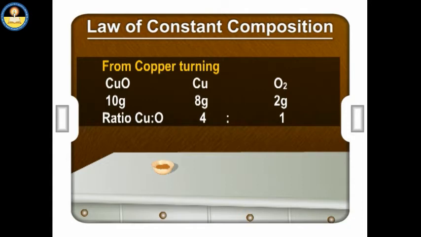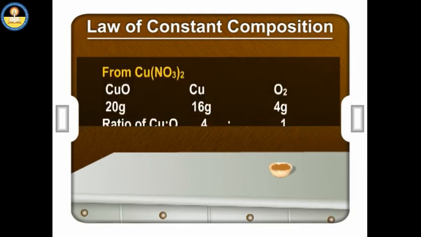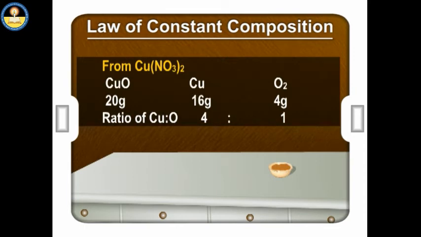From copper turnings: CuO 10 grams, Cu 8 grams, O2 2 grams. Ratio of Cu to O, 4:1. From copper nitrate: CuO 20 grams, Cu 16 grams, O2 4 grams.